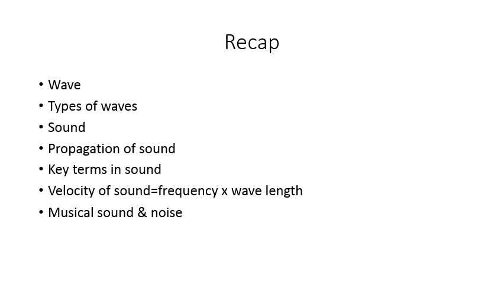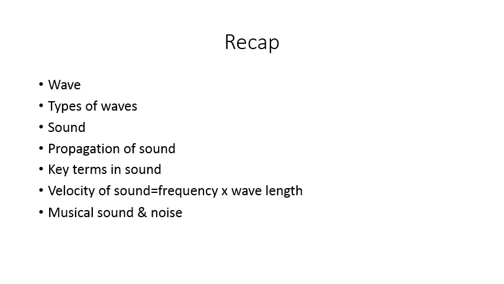Some key points. Frequency is the number of waves produced in 1 second, and it is equal to the reciprocal of the time period. So frequency is equal to 1 by T. It is measured in hertz. Wavelength is the distance traveled by the wave during one time period, and it is denoted by lambda. Amplitude is the maximum displacement of a vibrating particle from its mean position.